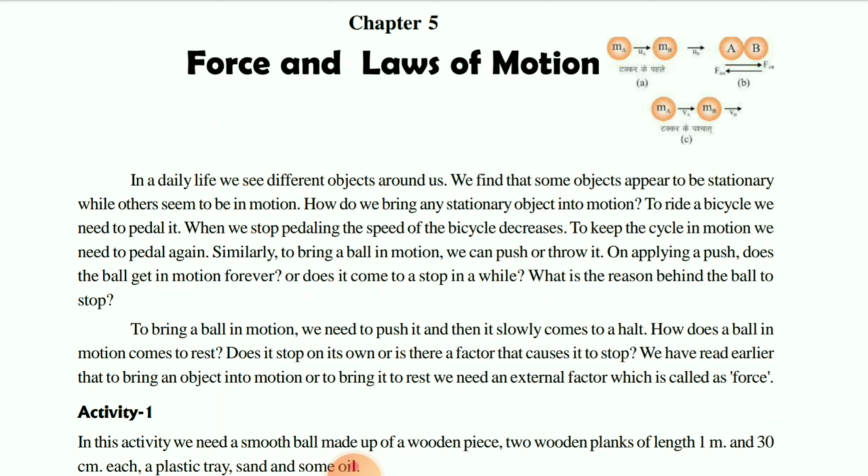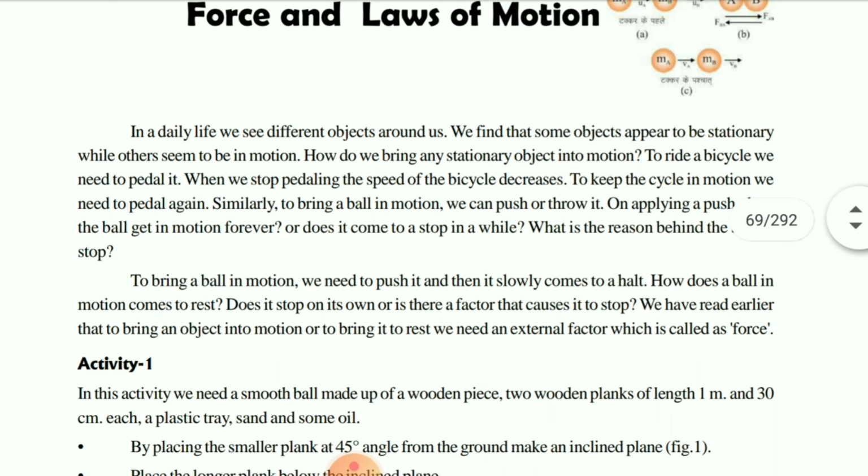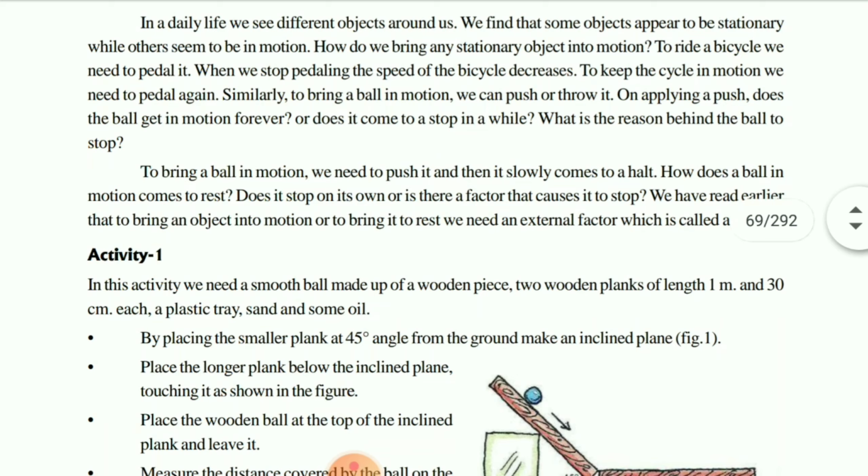As you came to know, when any object is moving from one place to another, it is called to be in motion. Suppose you are riding a bicycle, we need a pedal. If you are not pedaling, what happens? The cycle will stay in a stationary place. But when you pedal, it will be in motion.